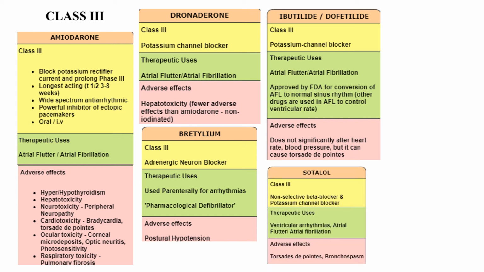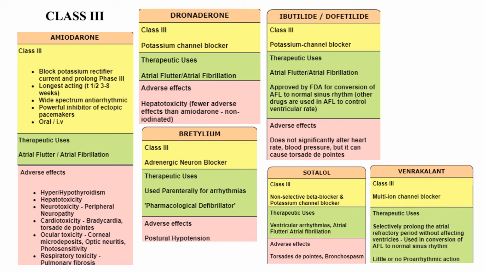The next drug is sotalol. Basically, it is a beta blocker, but since it blocks the potassium channel opening, it is better classified as class 3. The therapeutic uses are ventricular arrhythmias, atrial flutter, and atrial fibrillation. The adverse effects are torsades de pointes. It may cause bronchospasm also.